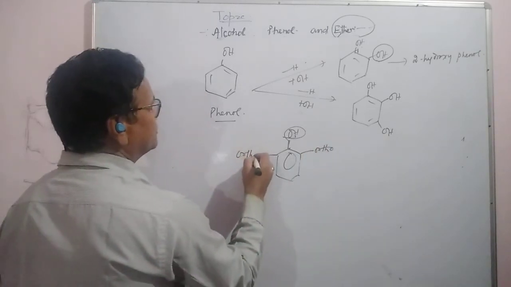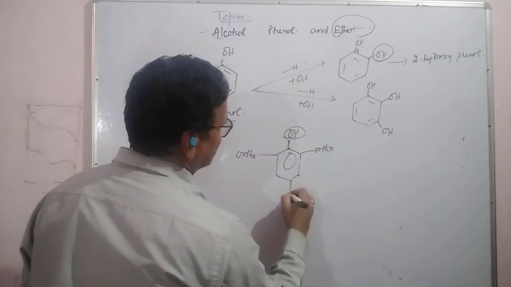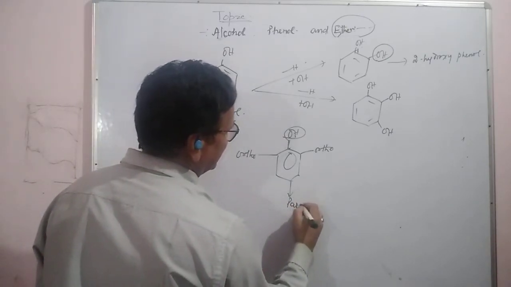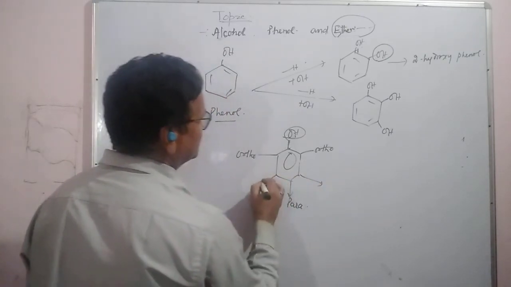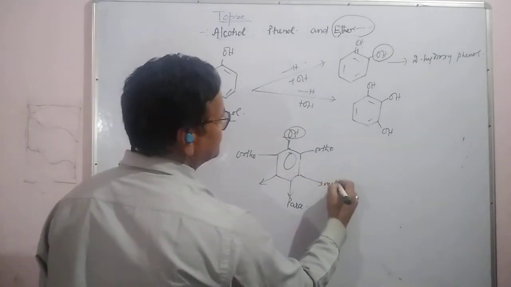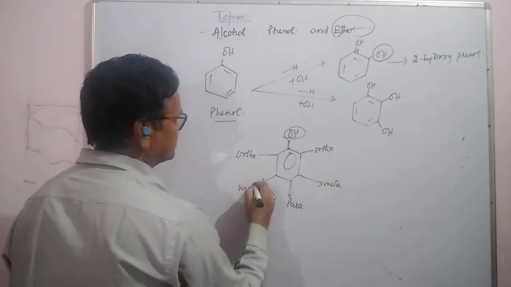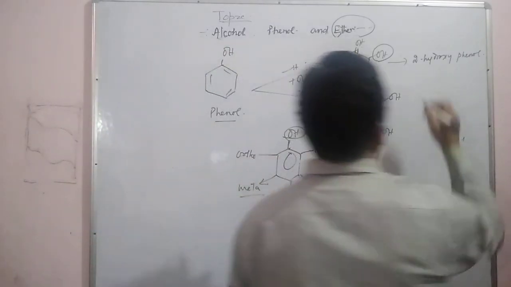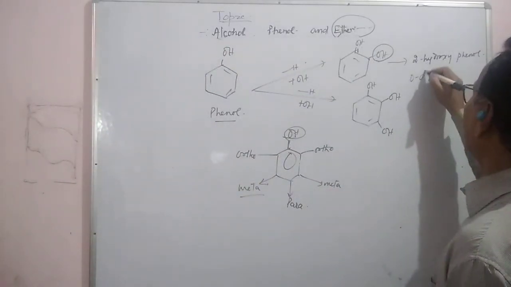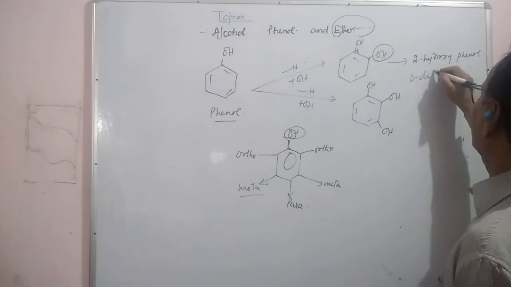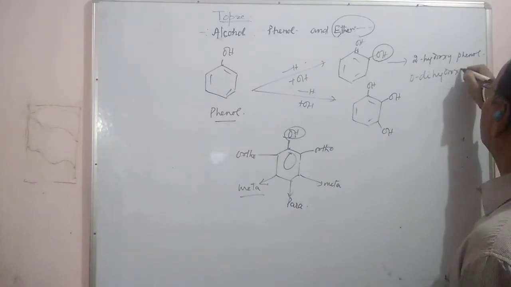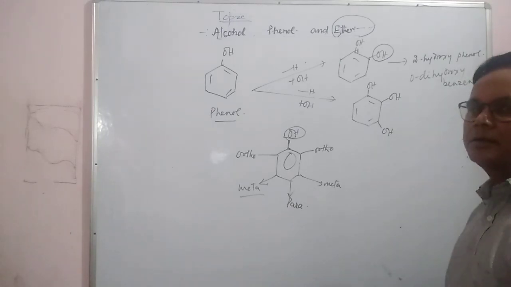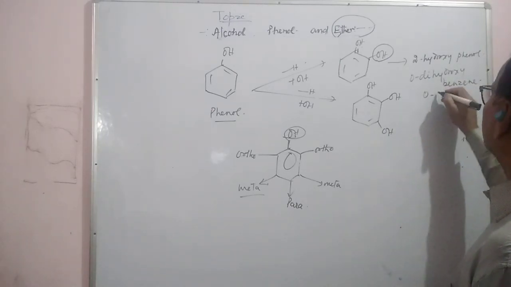This is ortho, and the carbon on the opposite side is para, and the rest are the meta positions. This is a meta position, this is also a meta position. So we will write here ortho-dihydroxybenzene. It is also called orthocatechol.